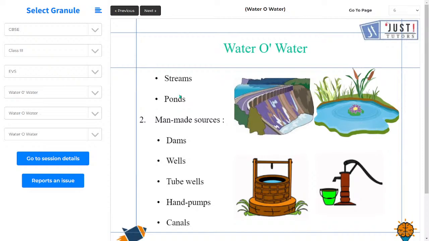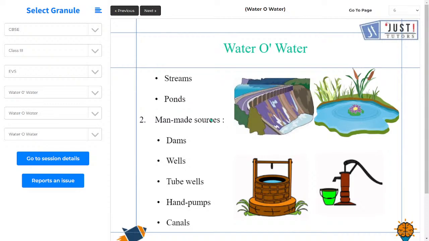Now we can't go to the river and take water, right? अगर हमको पानी पीना है तो हम रिवर में नहीं जा सकते पानी पीने के लिए, या समुंदर के पास नहीं जा सकते पानी पीने के लिए ग्लास लेके every time. So according to our convenience, we have made certain sources of water, and such sources are called man-made sources,